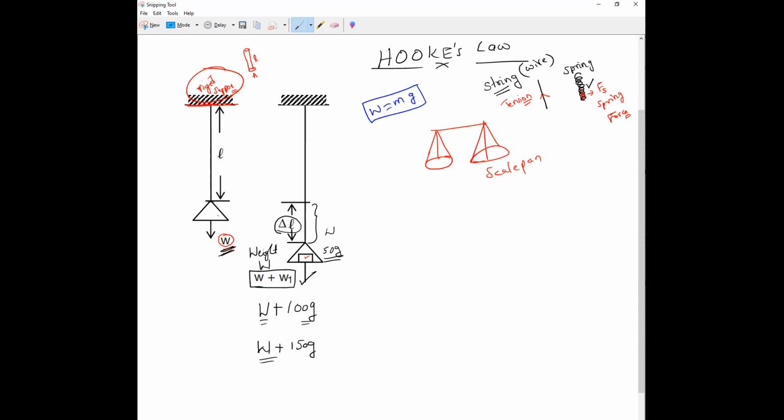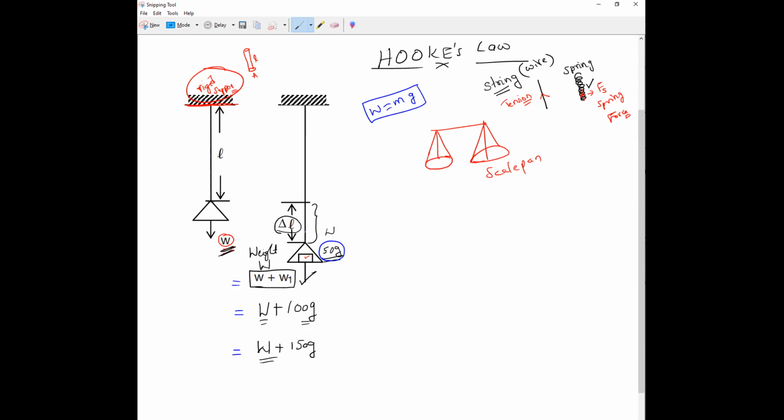So first you should take only the scale pan. After that, we have to put how much mass? 50 grams. So that weight will become W plus W1. Then again 50 grams you have to add, so that weight will become W plus 100 grams. Sir, why are we adding the weight? To see the elongation of that string and how much it is withstanding, how much it is going to extend. That is what we used to call Hooke's law.